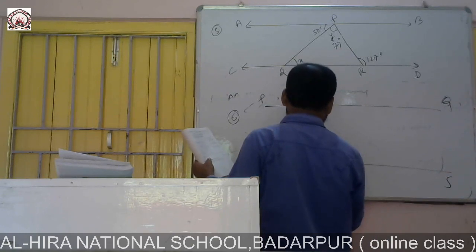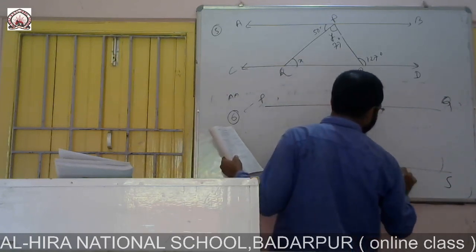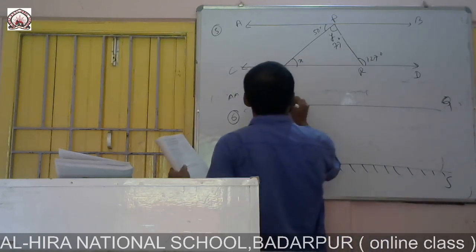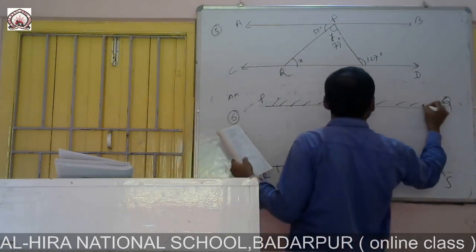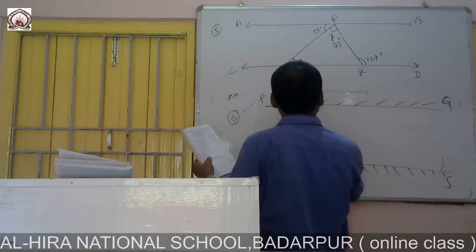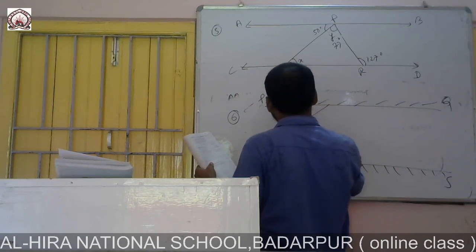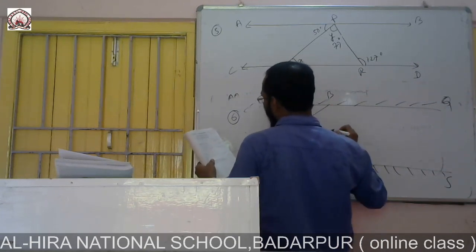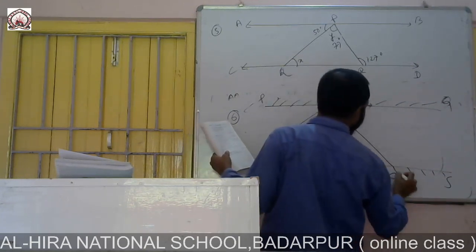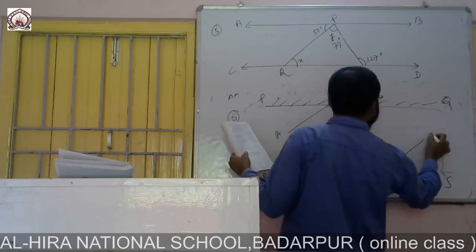These are two mirrors, and this one is another mirror, and then AB, and BC, and this is D.